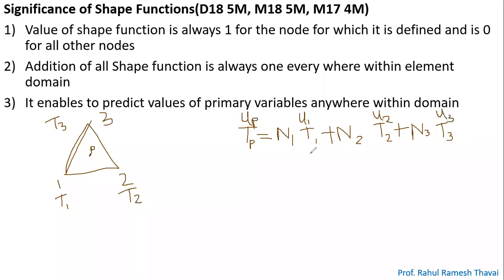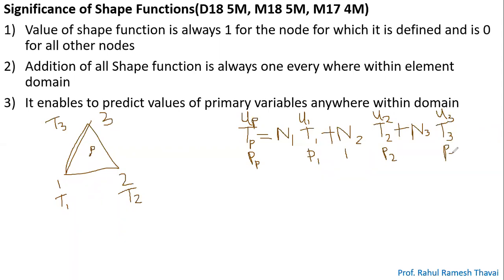Similarly, you can also calculate pressure at point P. For that you require pressure at point number 1. If I ask what is the pressure at point P, that can be calculated as N1 P1 plus N2 P2 plus N3 P3.